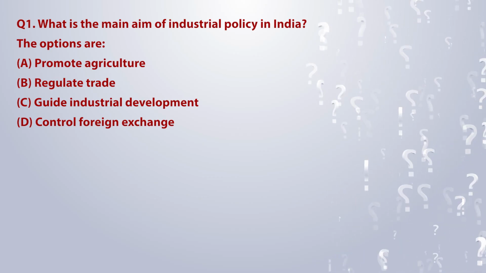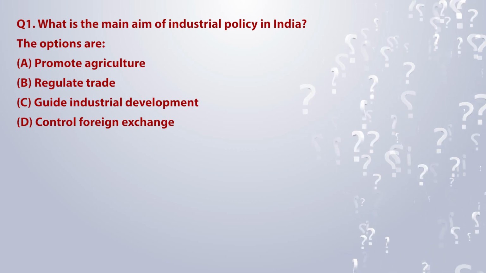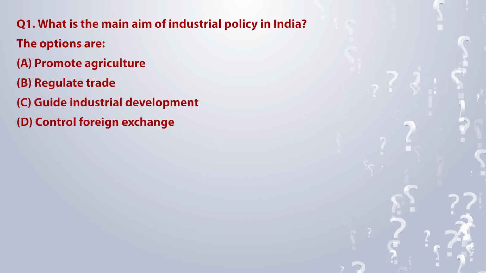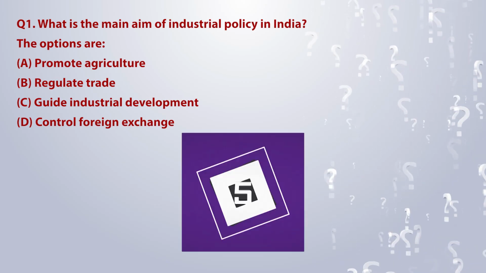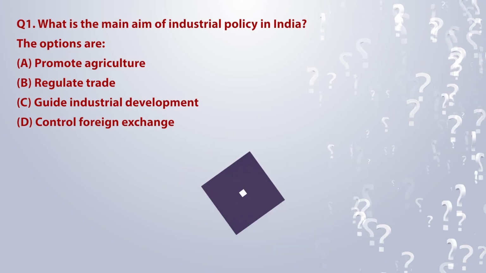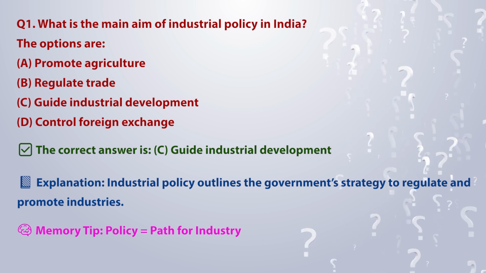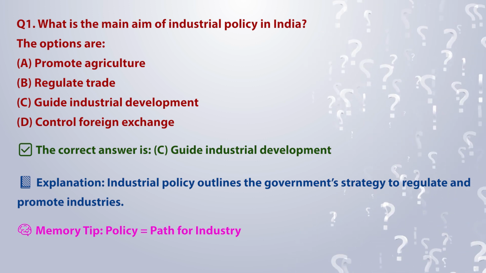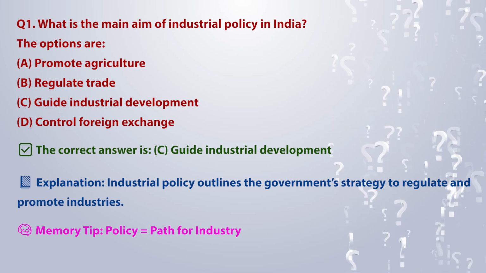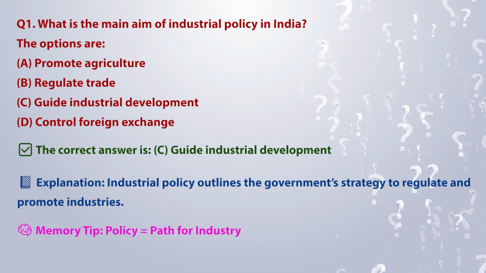The options are A. Promote agriculture. B. Regulate trade. C. Guide industrial development. D. Control foreign exchange. The correct answer is C. Guide industrial development. Explanation: Industrial policy outlines the government's strategy to regulate and promote industries. Memory tip: policy is equal to path for industry.